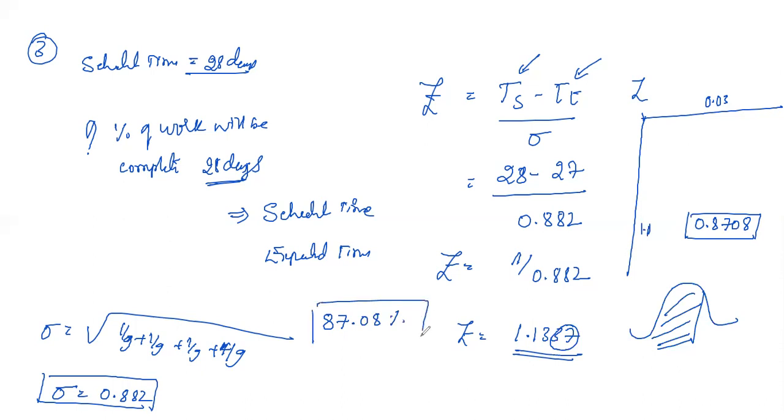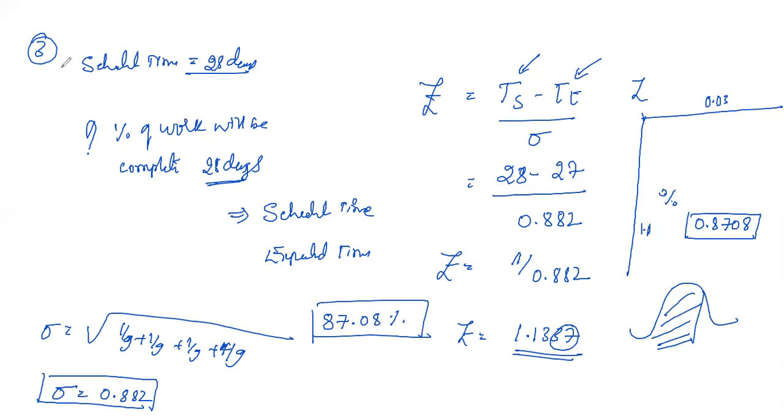This is the percentage in terms of the value of z. For this value, you get the percentage of the area covered under this z value, which is 0.8708. If you convert this into percentage, the value will be 87.08.